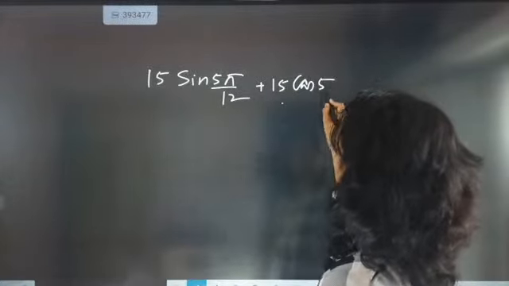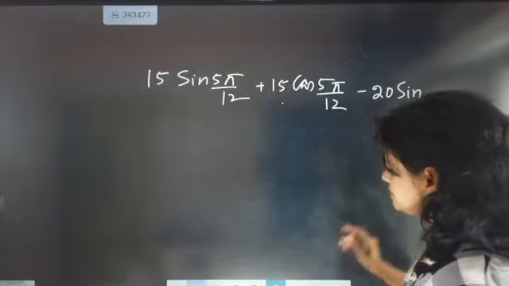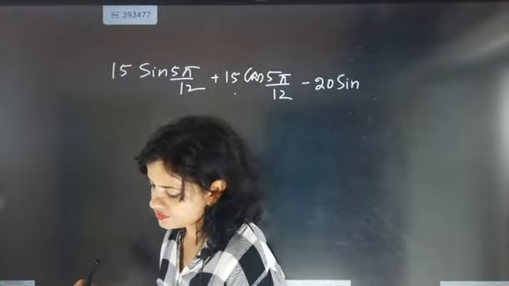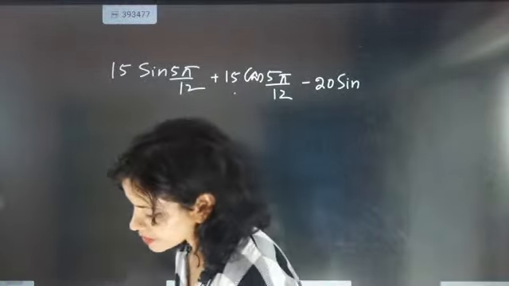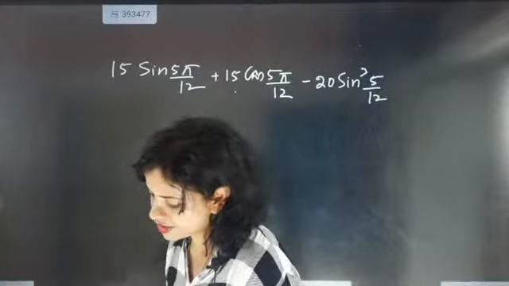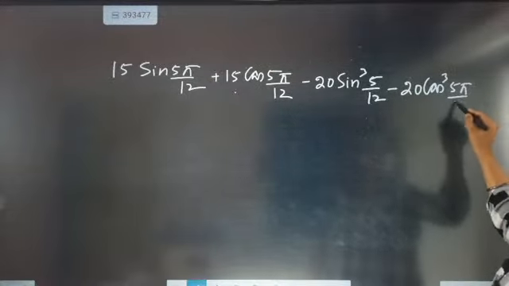Absolutely correct. Let's solve one more boss question. Now the question given to you is: 15 sine 5 pi by 12 plus 15 cos 5 pi by 12 minus 20 sine cube 5 pi by 12 minus 20 cos cube 5 pi by 12 will be equal to what?